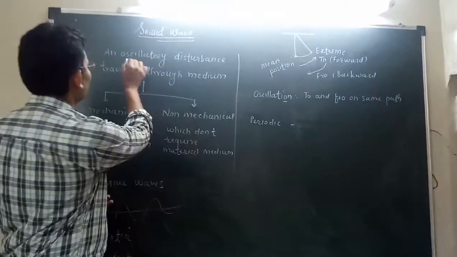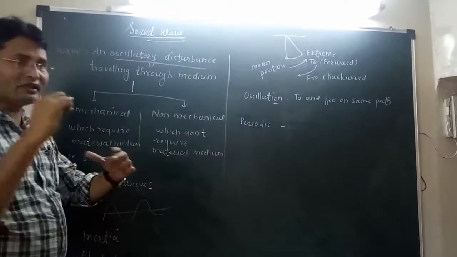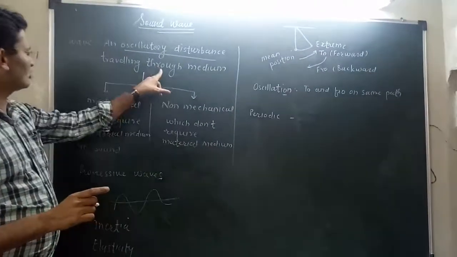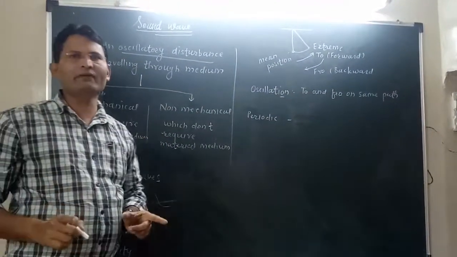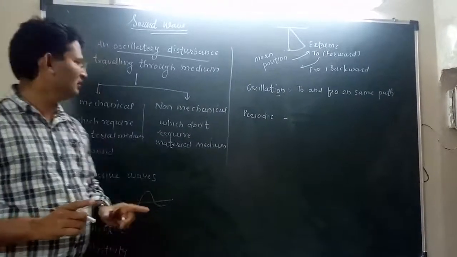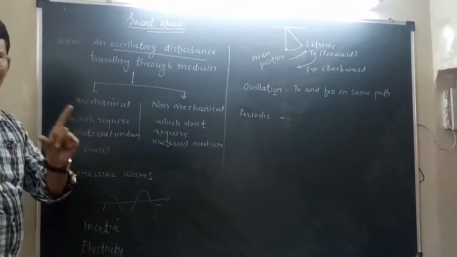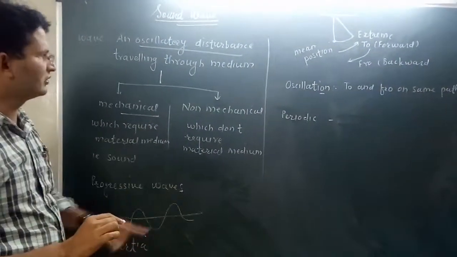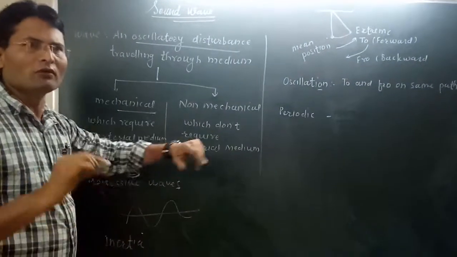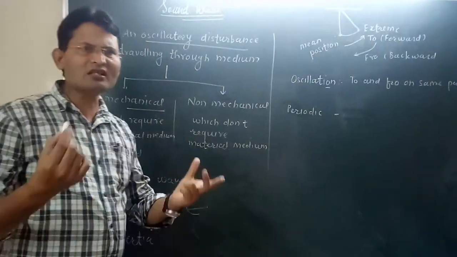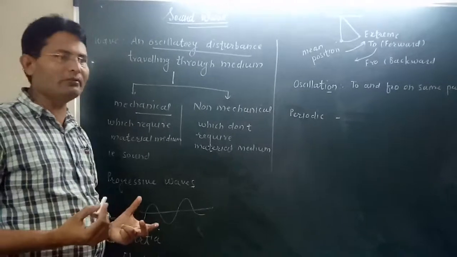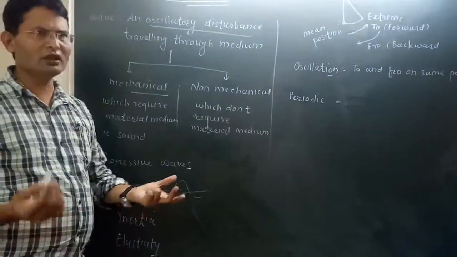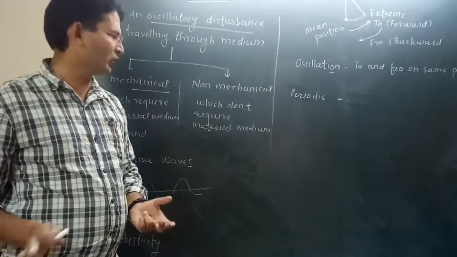Now, these are the oscillatory disturbances, but these oscillatory disturbances must travel through a medium. Based on the medium, we have bifurcated oscillatory disturbances, meaning waves, into two parts. The very first is mechanical and the other is non-mechanical. So what is the basic difference? There are some waves which require a material medium for their propagation. For example, sound. If there is no medium, sound won't be propagated.